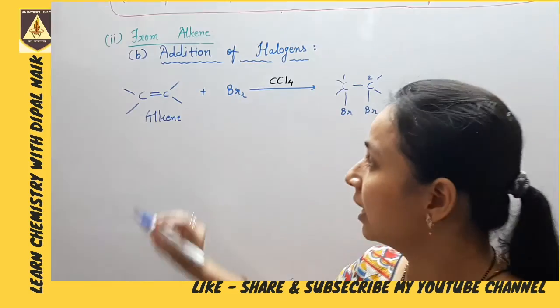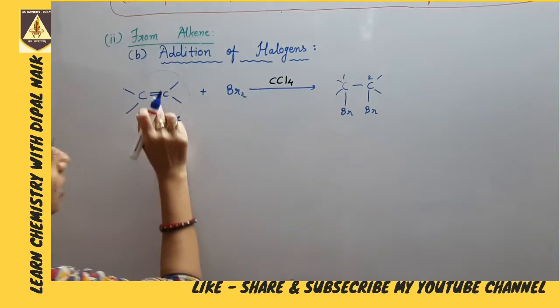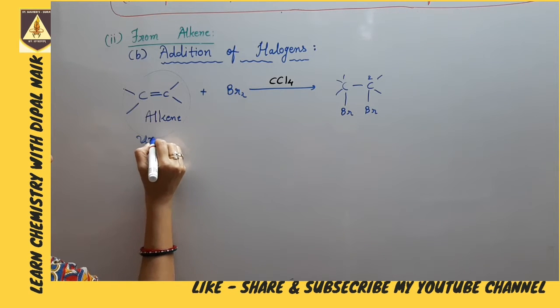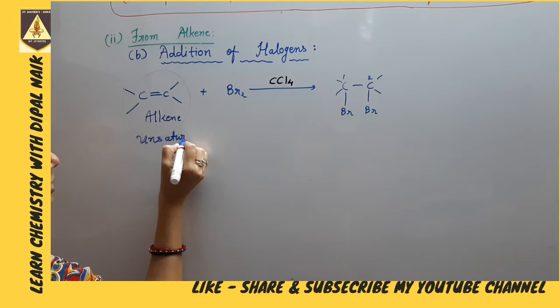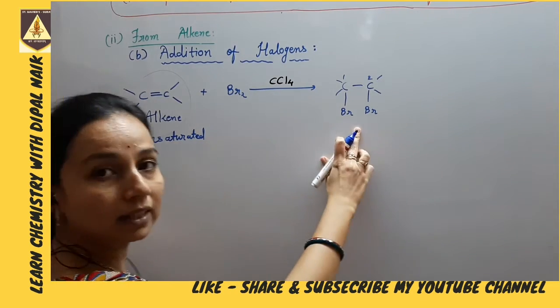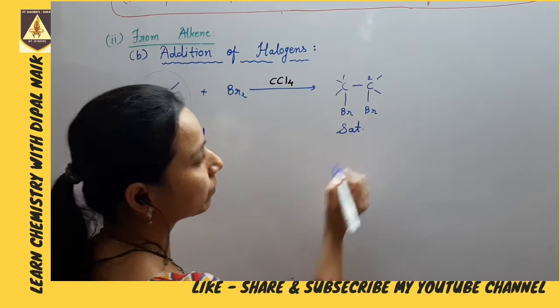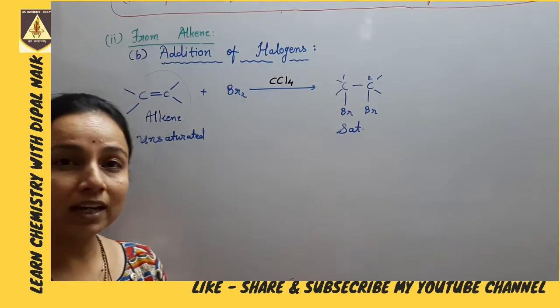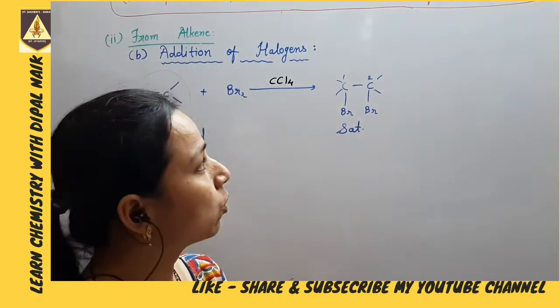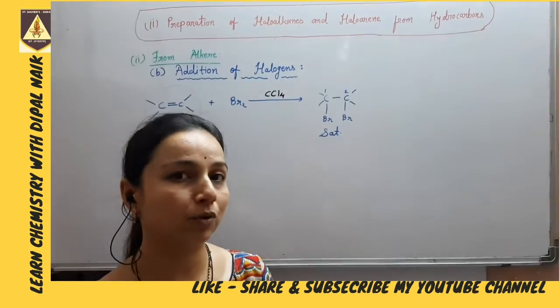Here you can see the double bond is an unsaturated entity, and by the addition of dibromine we have a saturated bond. So we can predict whether our dibromoalkane is prepared or not in the laboratory.